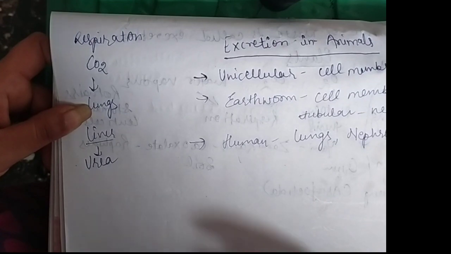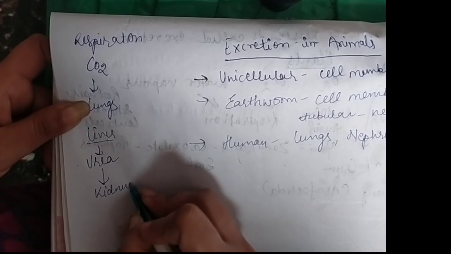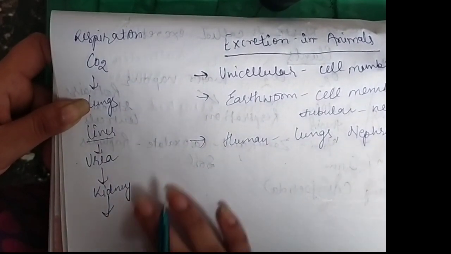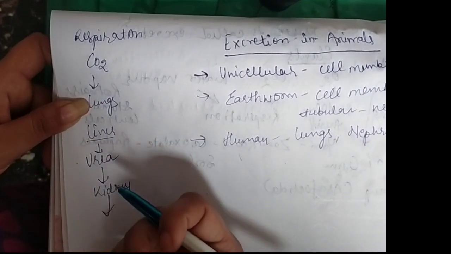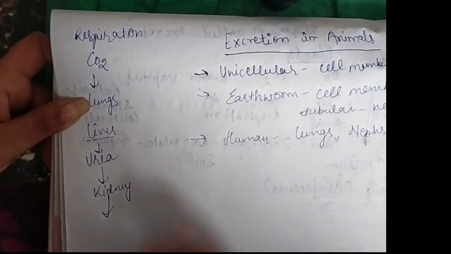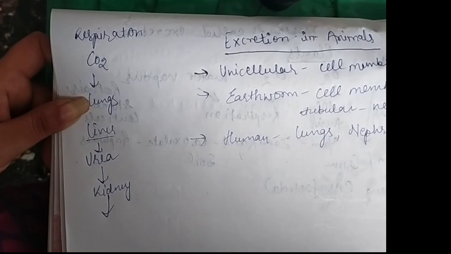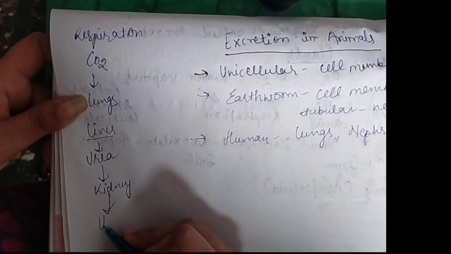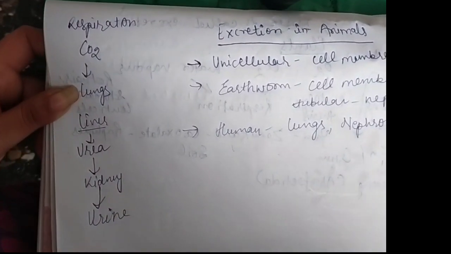So this urea is produced and transferred into the kidney, and the kidney purifies it. It means the kidney filters the blood: the waste material is excreted out of the body, and any important material is reabsorbed. So by the kidney, the waste material is released from our body in the form of a liquid that is known as urine.